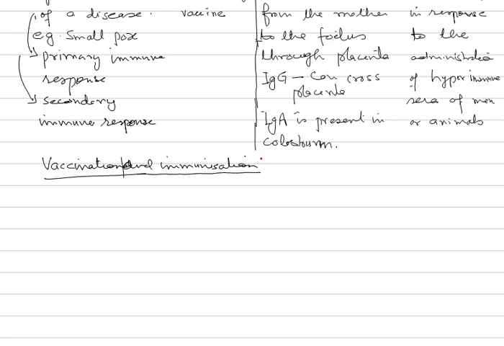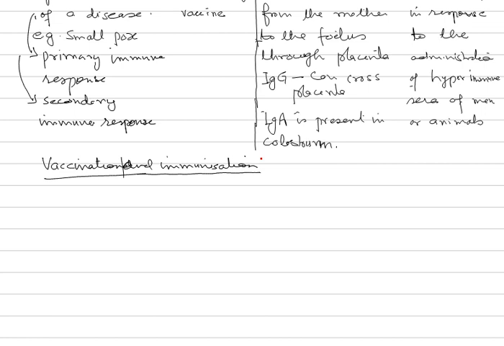So here we are inoculating harmless antigenic material. When we say harmless, it means it may be dead material or it may be in a very dilute, subdued form. So these attenuated pathogen or its toxoid are injected into a healthy person.